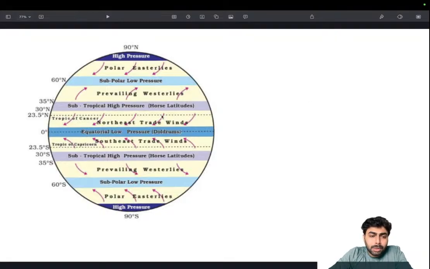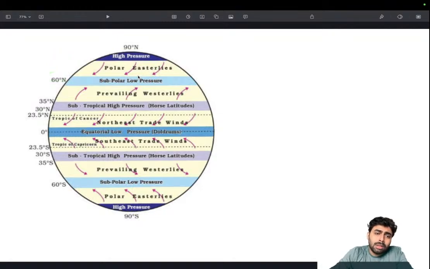So that's it. Then the rising air from this, the subsiding air moves in either direction, one towards here and one towards here, and these two cold airs actually converge here and they rise up. And this rising air forms a subpolar low pressure belt. Okay, so that's the thing.